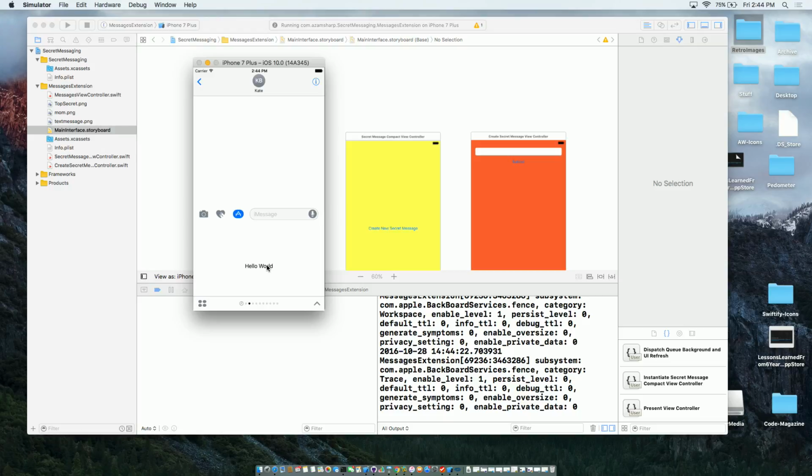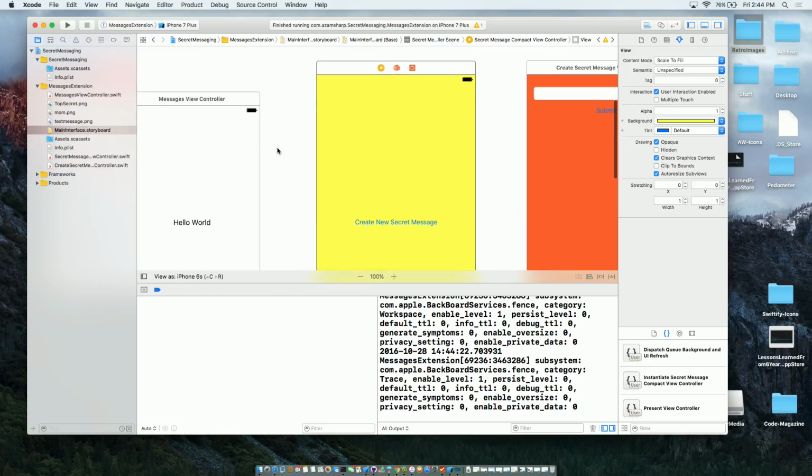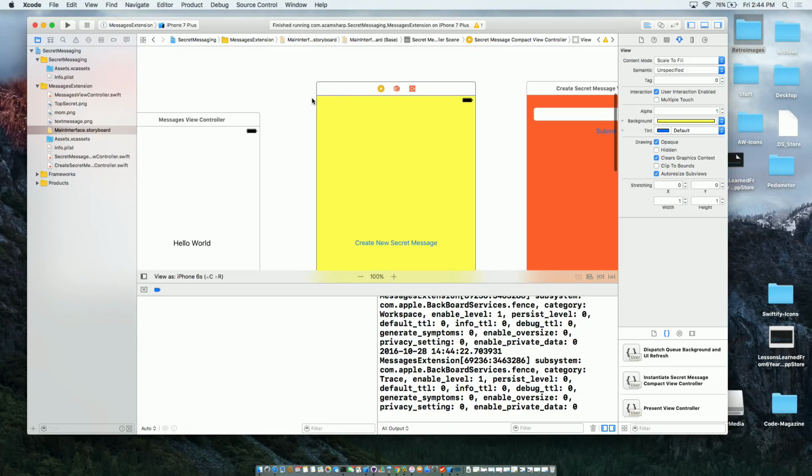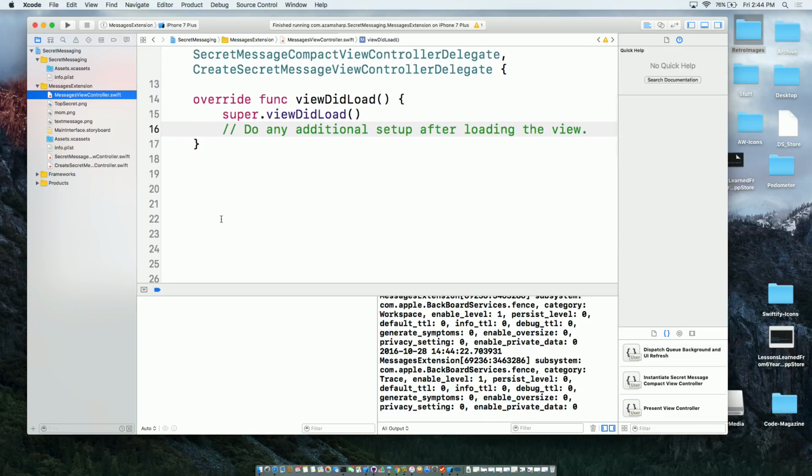So let's say the teenager is now developing this and they're getting started. This is the only thing they see. Now I want to inject this controller, which is saying create a new message. This is kind of like the UI that they're developing for their secret messaging app. So somehow I need to inject this guy into this guy. And this was introduced, I think, in iOS 7 or that time frame, which is called the view controller containment feature.